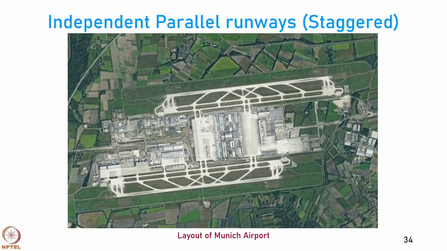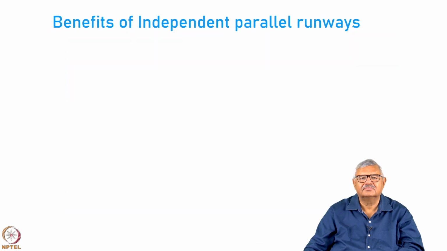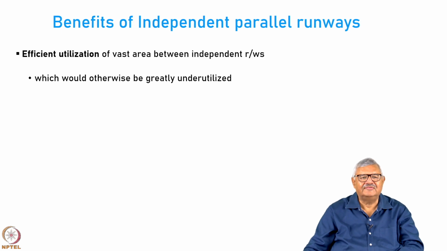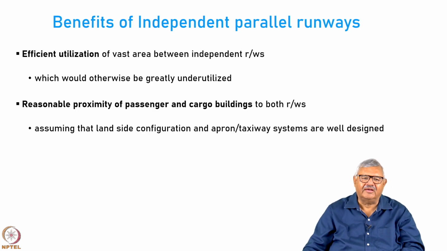You could also have independent parallel runways with the terminal building in between, and therefore, it allows operations of aircraft simultaneously at both the runways. An example is the Munich airport. Now, there are many benefits of independent parallel runways. First of all, you can utilize efficiently the vast area between the independent runways, which otherwise would go to waste. You can have reasonable proximity of passengers and cargo buildings to both runways, assuming that the landside configuration and the apron taxiway systems are very well designed, such as in the case of Munich.